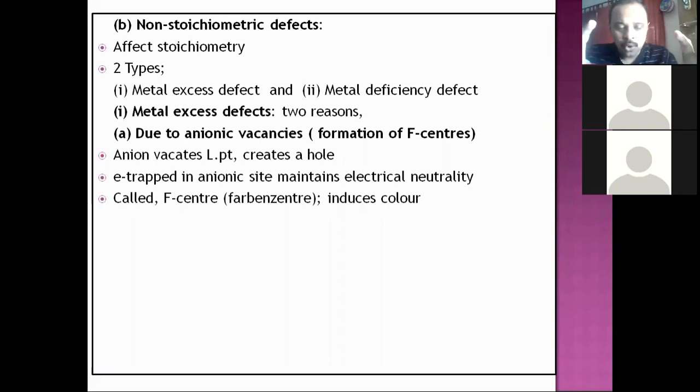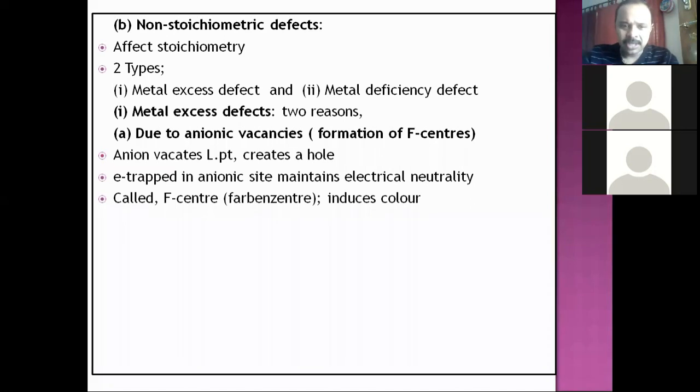So therefore, that entire solid having these kind of F centers will have a tinge of a particular color. It may be pale pink or pale yellow, these kind of things. Is that okay? So any solid which has an electron trapped in the anionic vacancy will induce color, for the reason that the electron trapped in the anionic vacancy will absorb visible light and re-emit. So this kind of thing happens during which it gets oscillated. Because of this absorption and re-emission, there is a particular characteristic color induced into the solid.